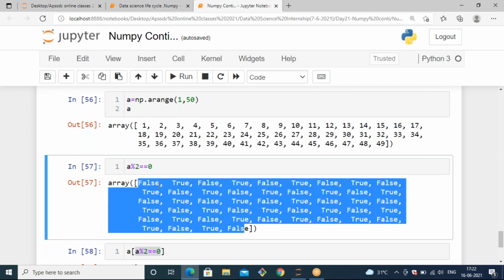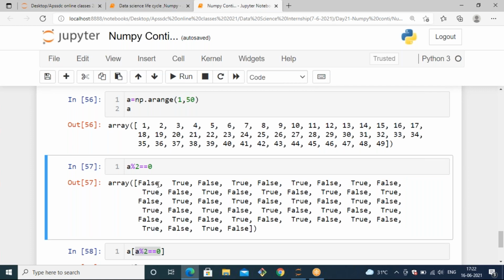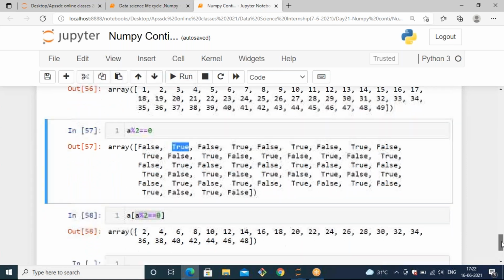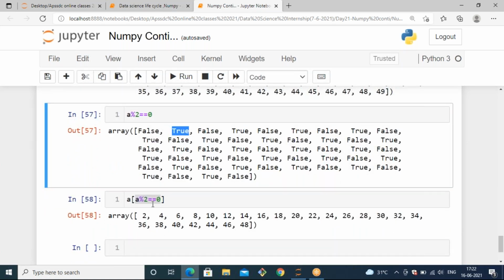When it is false, it means the element in that zeroth position is not divisible by 2. That's why I'm getting the result as false. And here I have a 2 element and it is divisible by 2. That's why it gives you the result as true. And instead of getting this true and false, I want to get the data which is equal to true. Then I can apply a[a % 2].